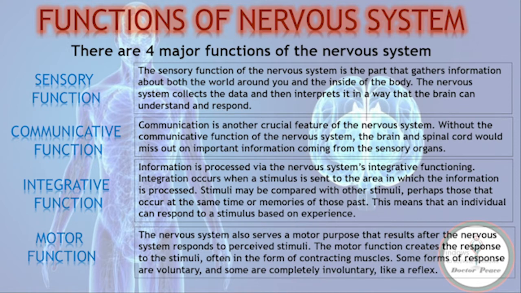Communicative function. Communication is another crucial feature of the nervous system. Without the communicative function of the nervous system, the brain and the spinal cord would miss out on important information coming from the sensory organs.